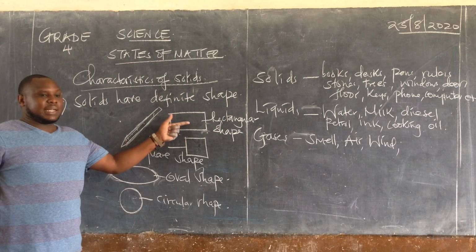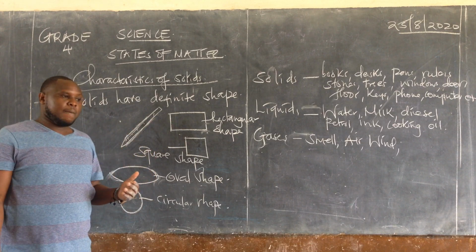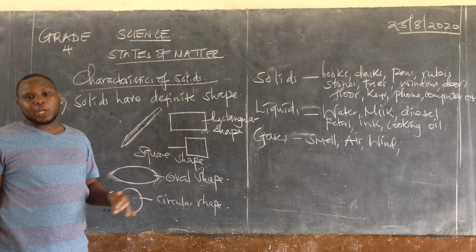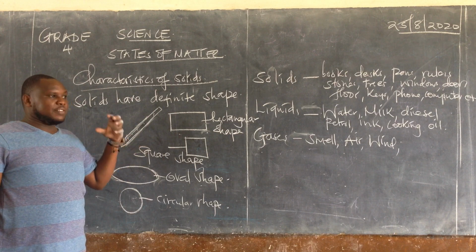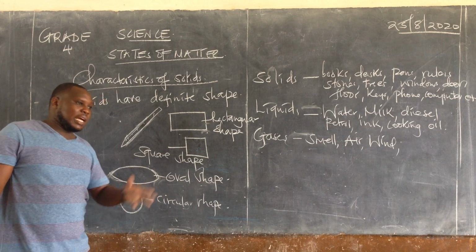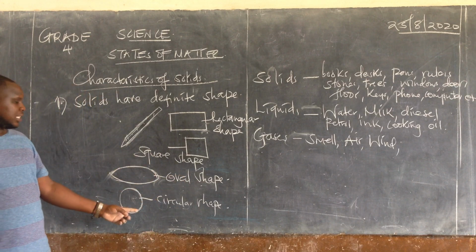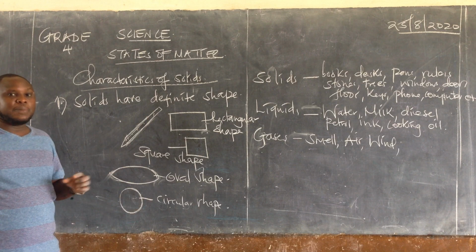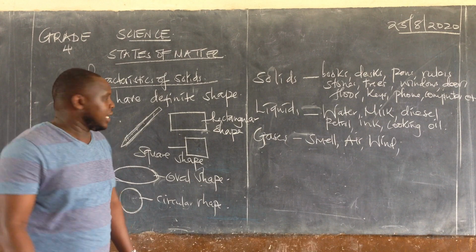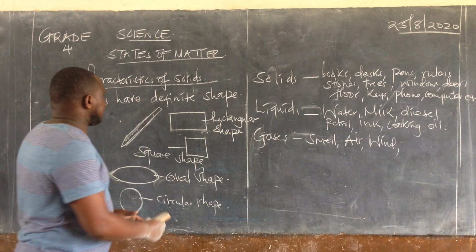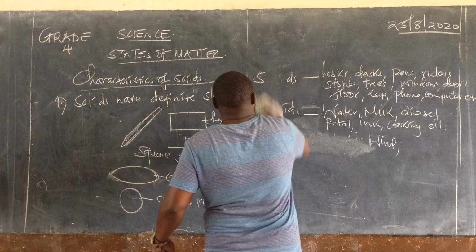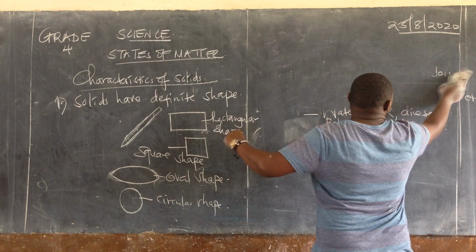We can have solids that are rectangular in shape. If you look at your desk, the place where you write from in school is rectangular in shape, where you keep your books. You can have solids that are square in shape. There are those that are circular in shape, like a ball. A ball is circular in shape, and that is the shape of that particular solid we call a ball. So all these are different shapes. We are saying that solids have definite shape.